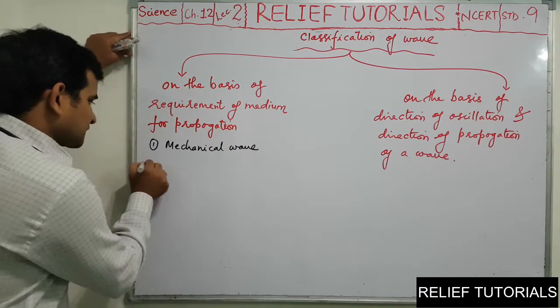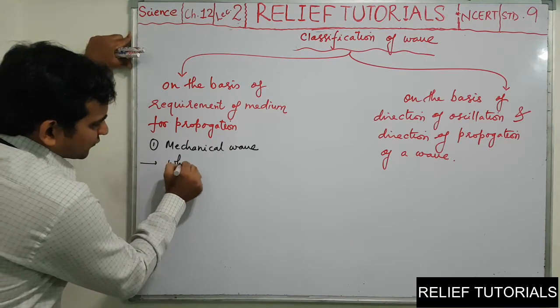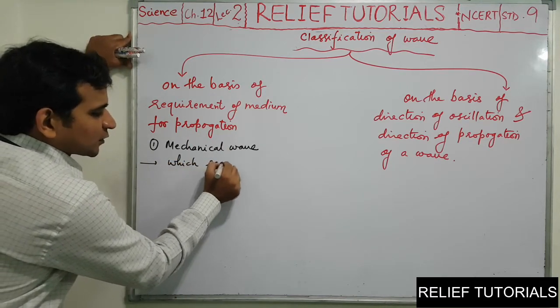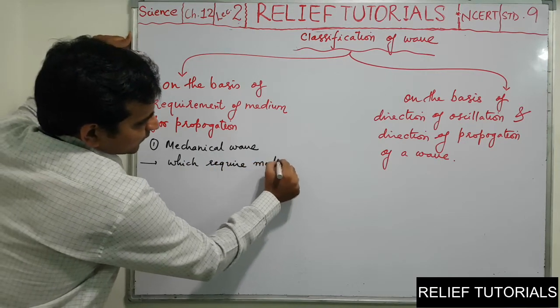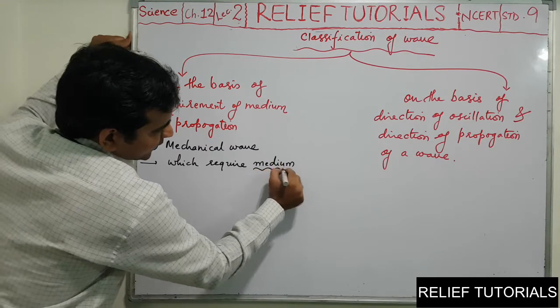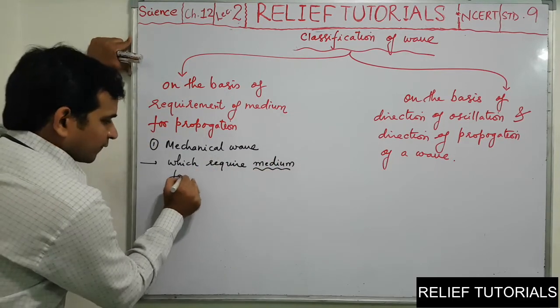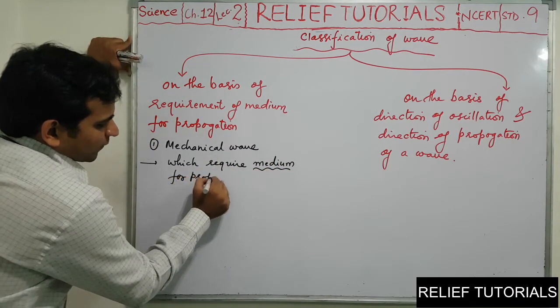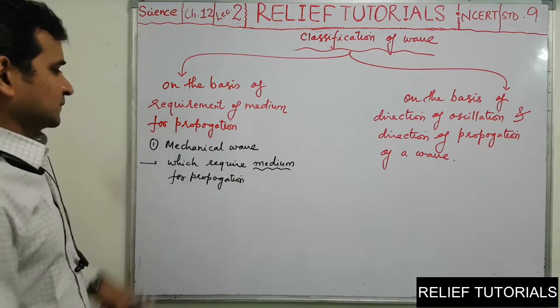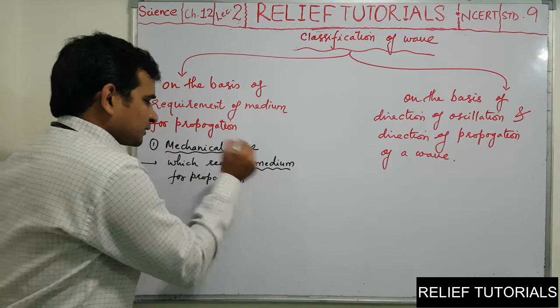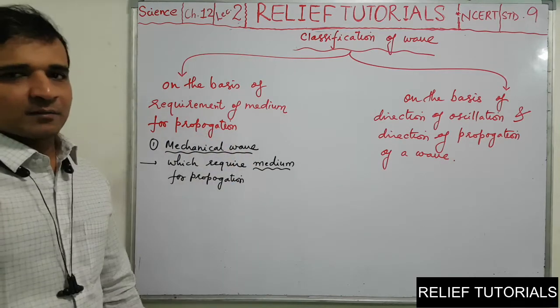Mechanical waves means the waves which require a medium for propagation. Mechanical waves means the waves which always require a medium.